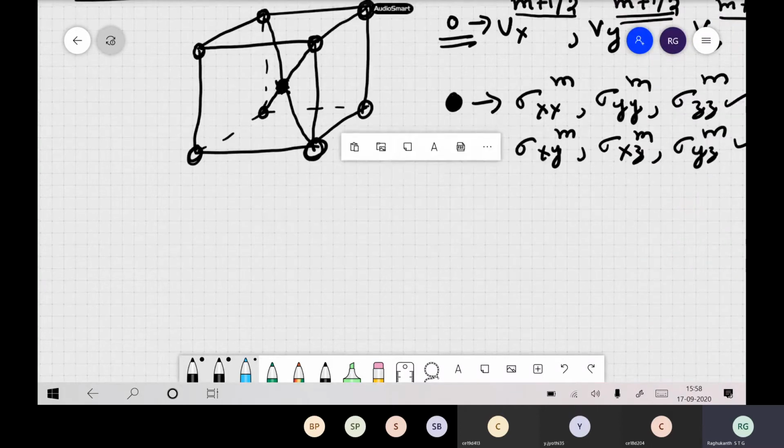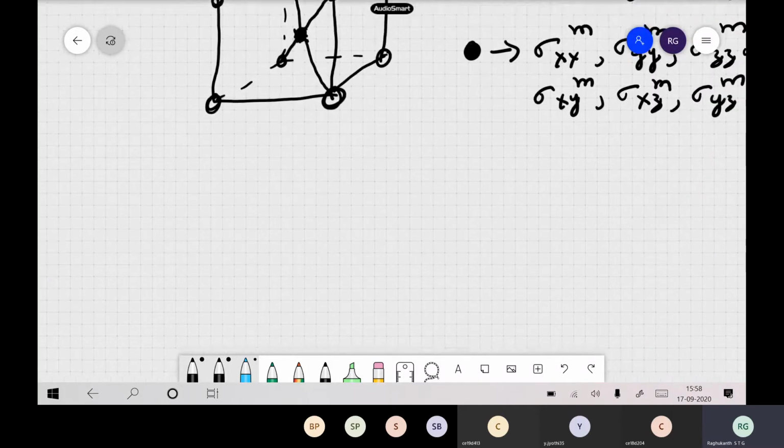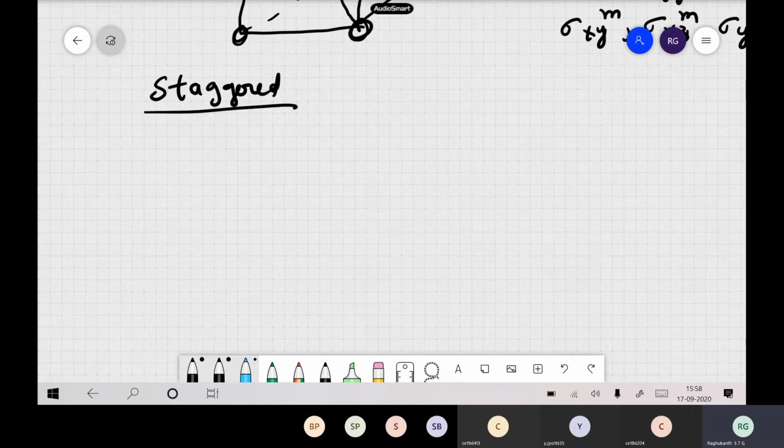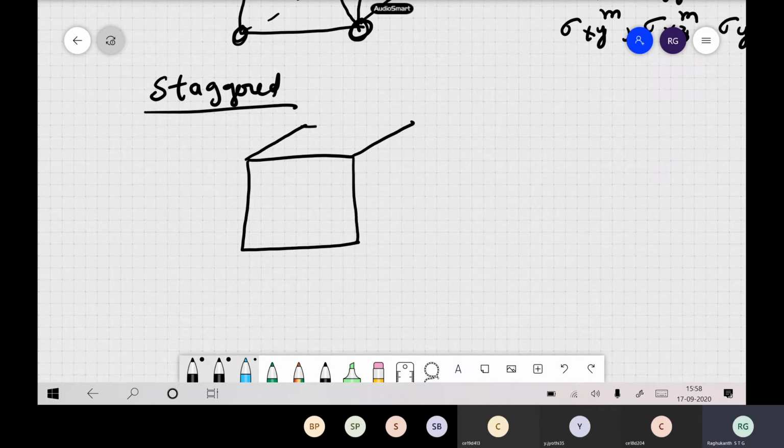Now the last one, which is widely used nowadays, is the staggered grid, not partially, a fully staggered grid. So here the grid is like this. This is how they represent it.